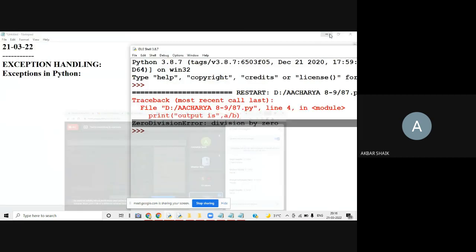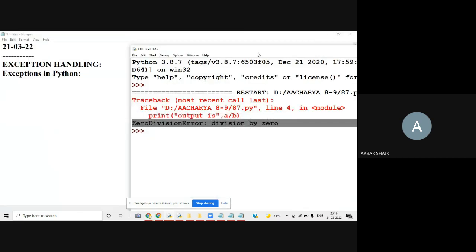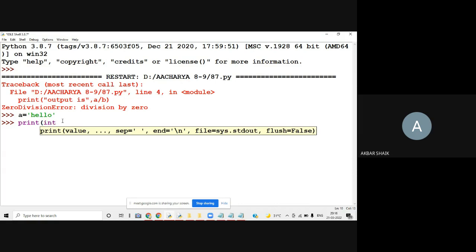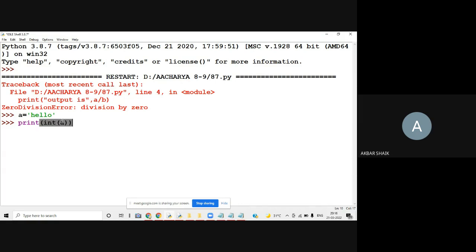Right, we'll see some more exceptions from the IDLE shell itself. I'll show you some more exceptions. For example, A is equal to "hello". This is a string. I'm trying to convert this into an integer.